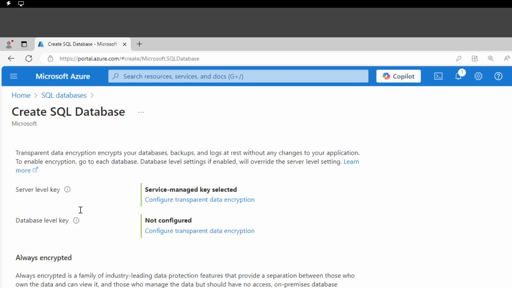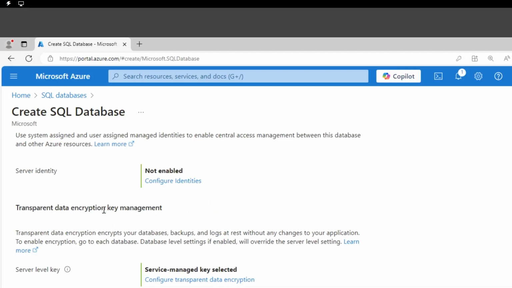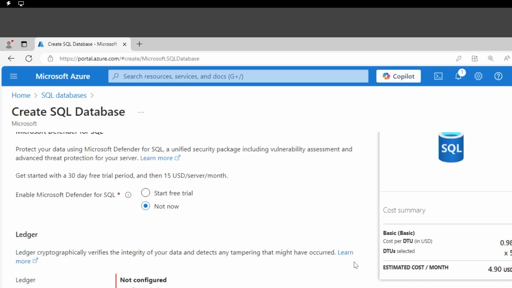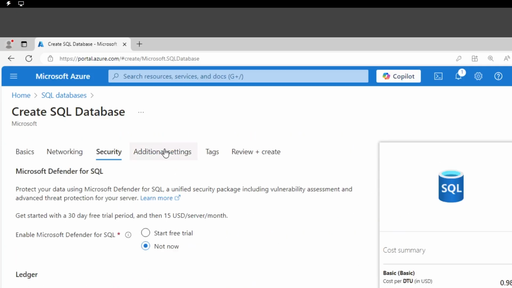Okay, potentially here we're talking about the transparent data encryption key management. So, do you want Azure to manage the keys? Well, yes, I'm not going to do anything specific here. Potentially we can have a little bit more control around those.